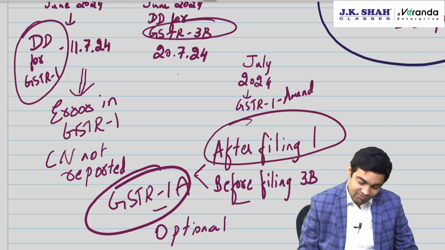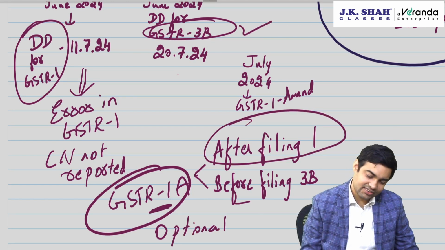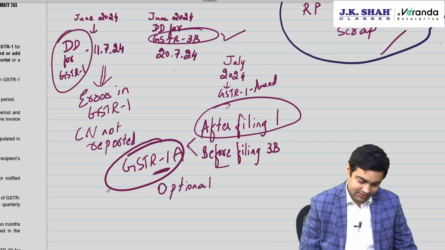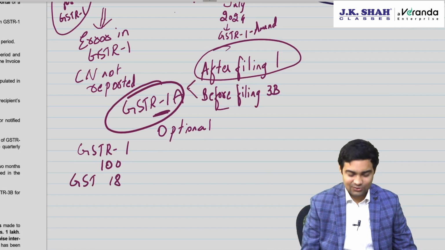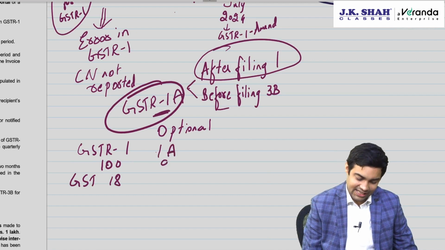The change in this 1A will reflect in your 3B. I'll give you an example. Say suppose in GSTR 1 you reported 100 rupees, GST 18. A credit note of 90 rupees was not reported. Then in 1A you will report the credit note, GST 16.2.